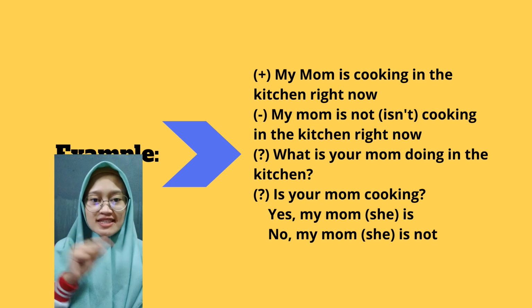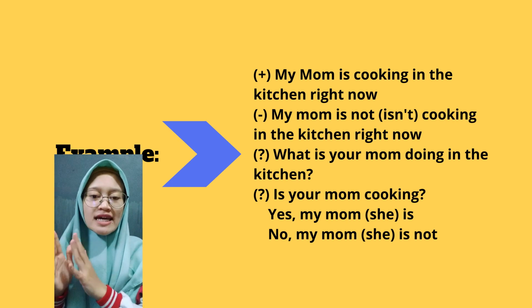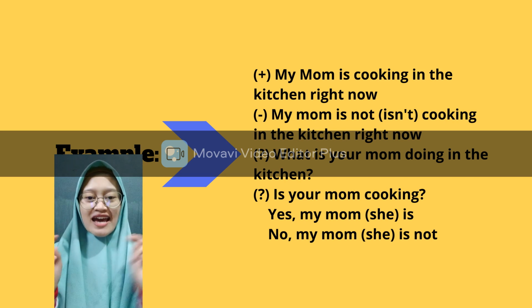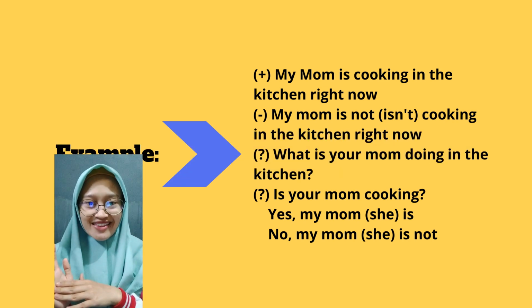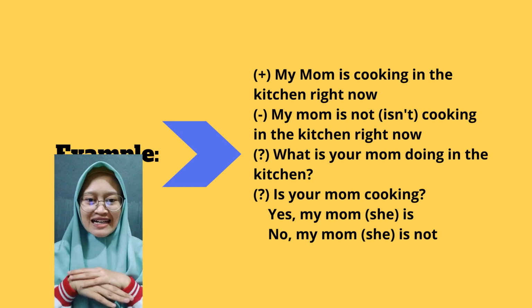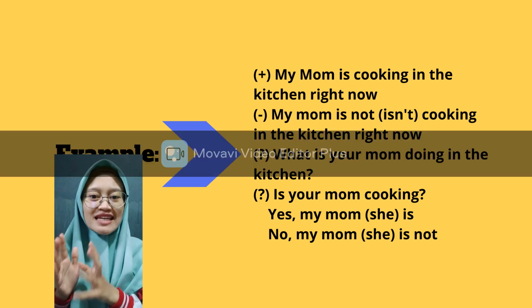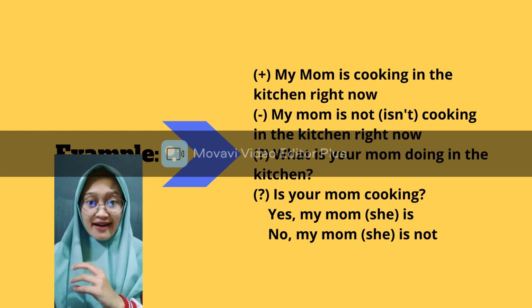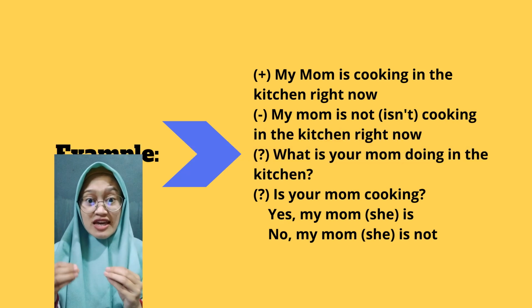And then the interrogative, for example, what is your mom doing in the kitchen? In Bahasa Indonesia, apa yang sedang ibumu lakukan di dapur? And then let's move to the yes or no question. For example, is your mom cooking in the kitchen right now? Apakah ibumu sedang memasak di dapur sekarang? And then the answer can be like, yes, she is, or no, she is not.